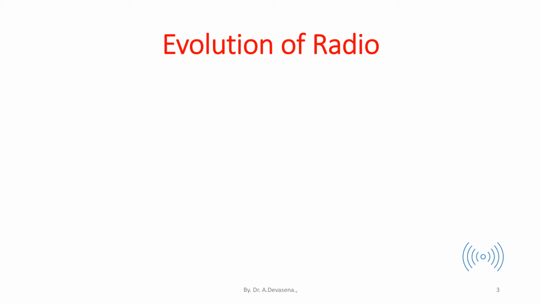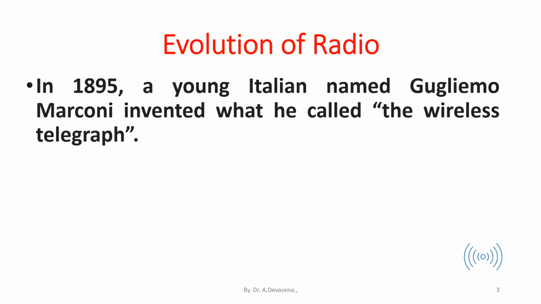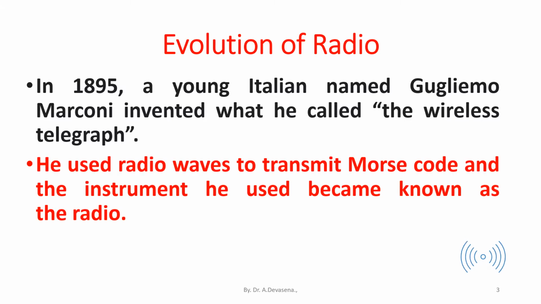Evolution of radio. In 1895, a young Italian named Guglielmo Marconi invented what he called the wireless telegraph. He used radio waves to transmit Morse code, and the instrument he used became known as the radio.